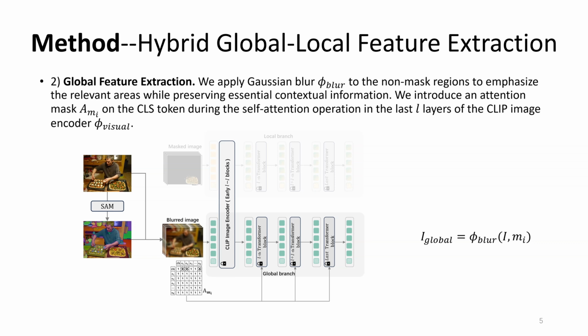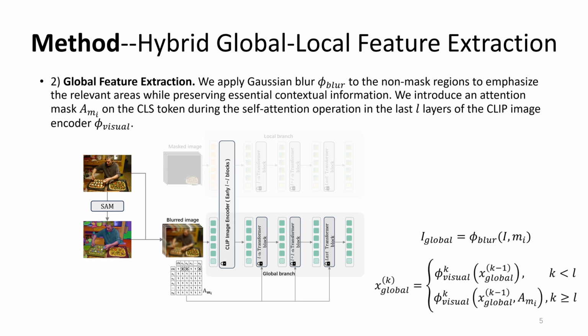But that's not all. We further guide the visual encoder by introducing an attention mask during the self-attention computation in the last L layers of the CLIP image encoder. Specifically, since the class token serves as the final visual representation that will be aligned with the text embedding, we nullify the attention scores between the class token and image tokens outside the mask region. This effectively prevents background regions from influencing the visual feature of the target object.